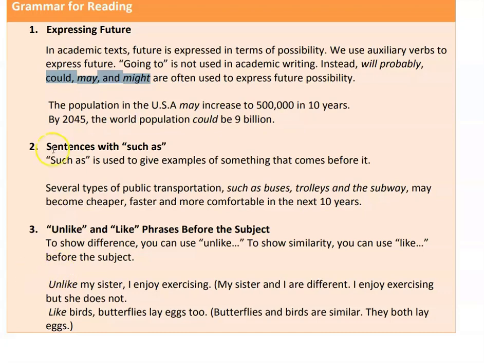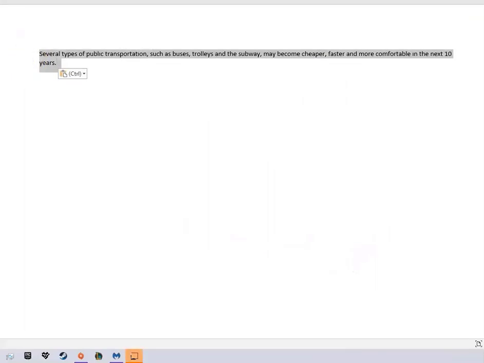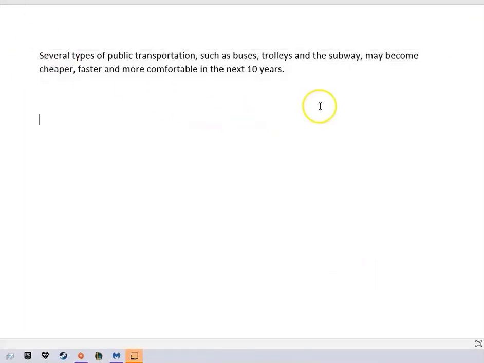Okay, let's stop and take a look at sentences with such as. Such as means for example. So, you can replace such as and use for example. And it's always an example of what the word that is just a little bit before such as. Several types of transportation, such as buses, trolleys, and the subway may become cheaper, faster, and more comfortable in the next 10 years. So such as means for example. And it's an example of what? It's an example of transportation.